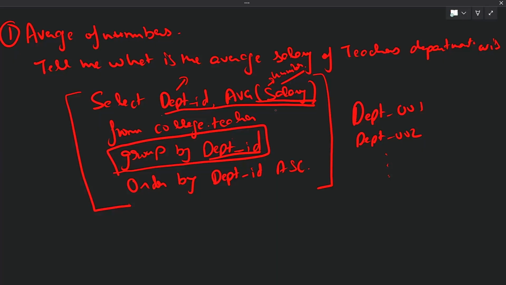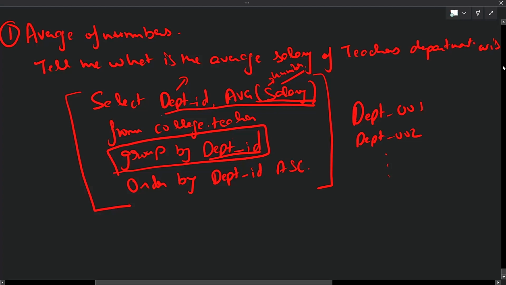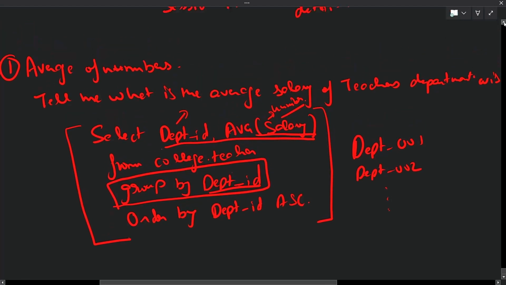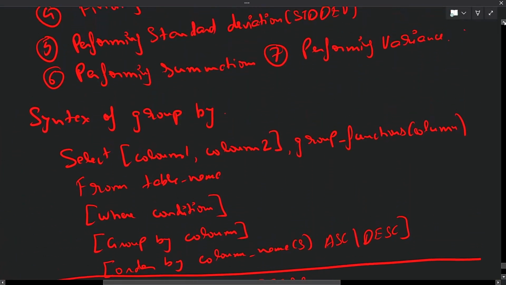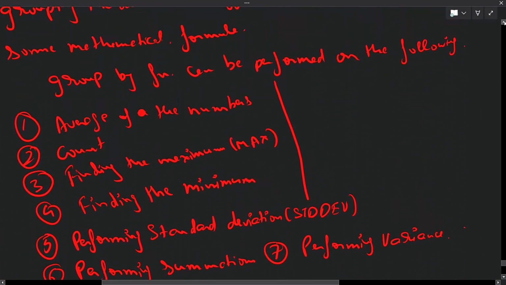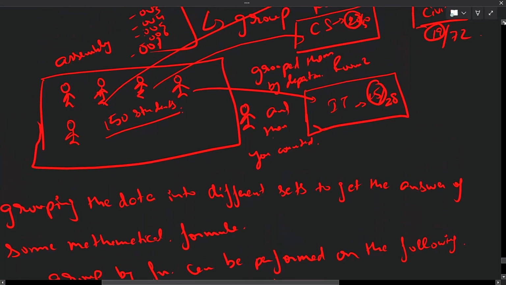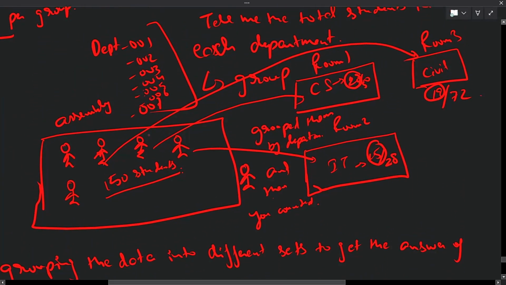If you refer to my last session on group by, session number 17, I made the students assemble, and there were 150 students.